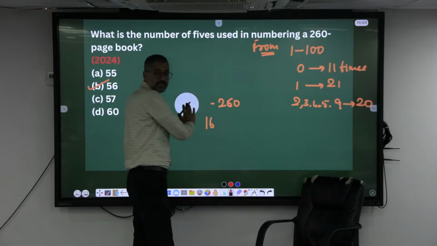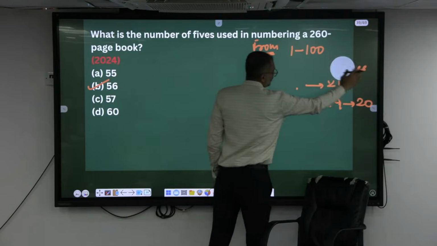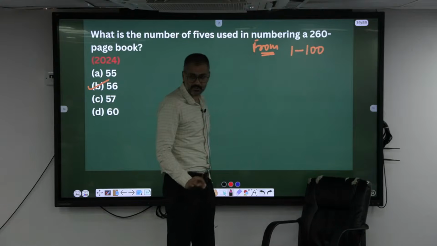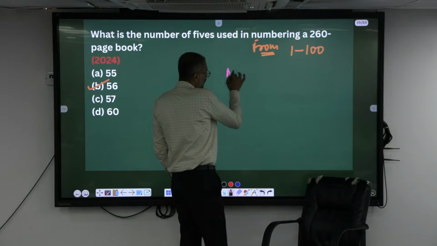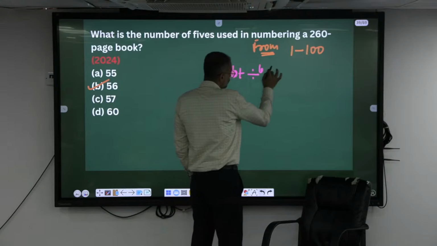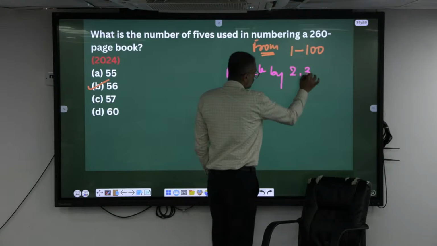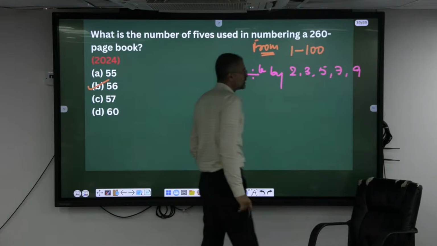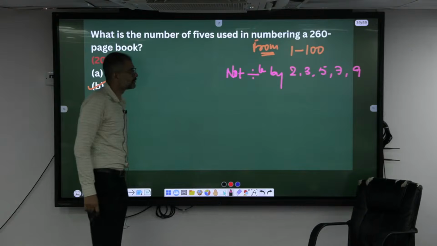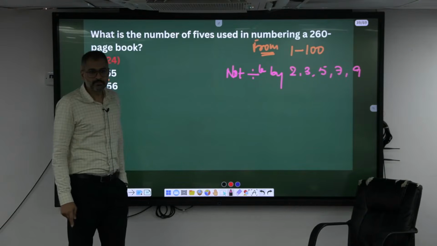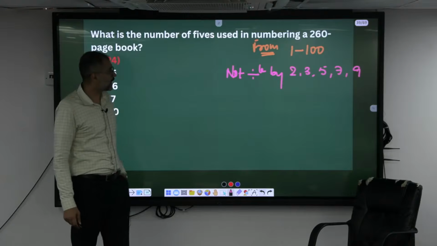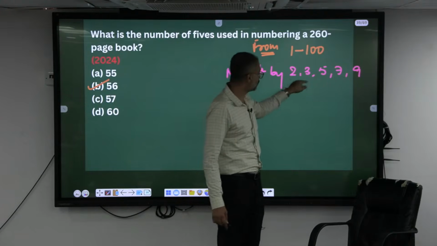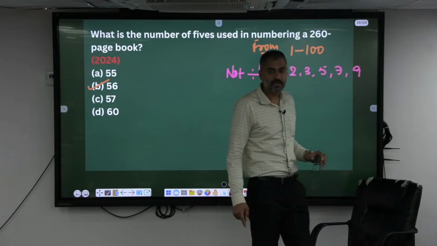Finish copying this one. From 1 to 100, how many natural numbers are there which are not divisible by 2, 3, 5, 7 and 9? Not divisible. My question is, how many natural numbers are there from 1 to 100 not divisible by neither 2, neither 3, 5, 7 and 9?